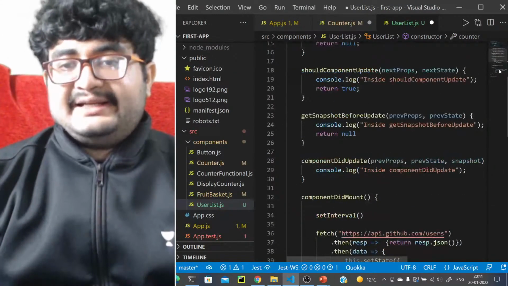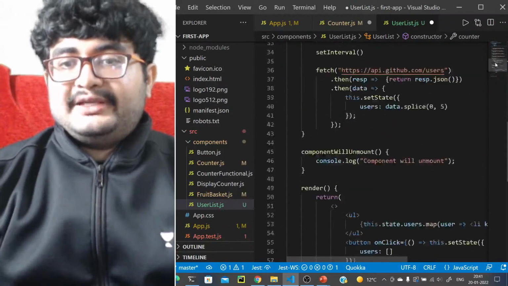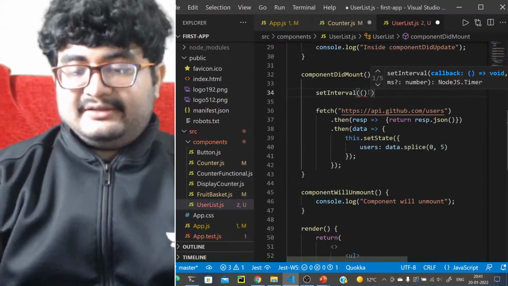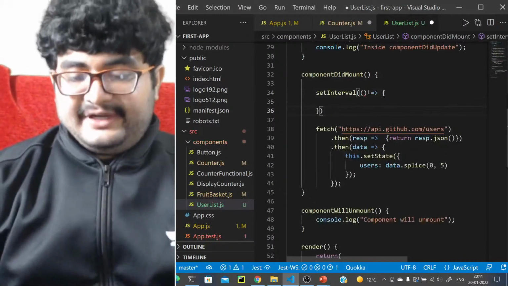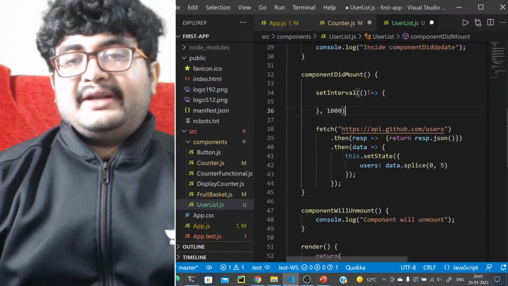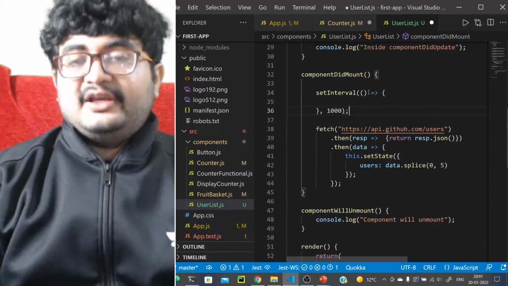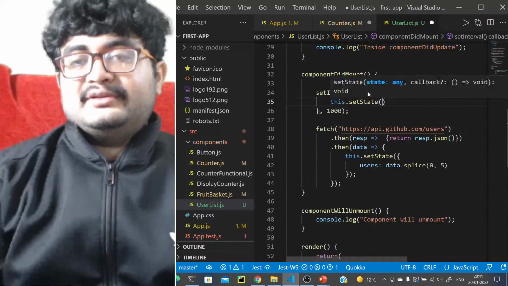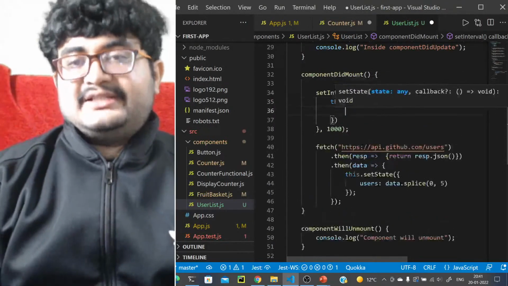So we'll add a setInterval here, and it will call this function every 1 second. So what we'll do here is this.setState again.